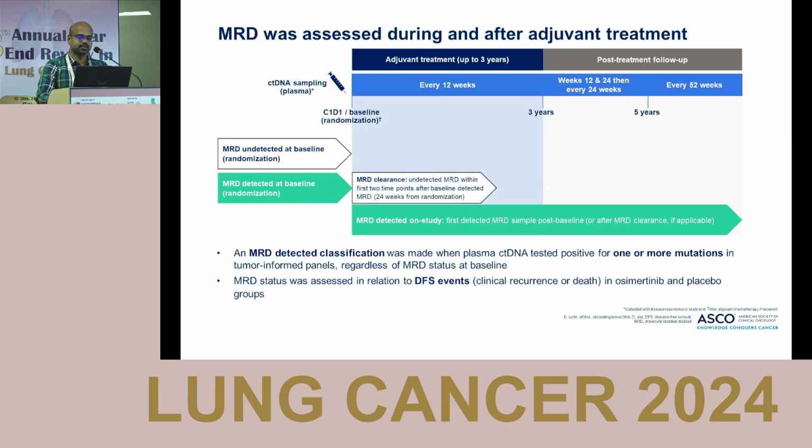So some definitions for this. One is MRD undetected at baseline, that is during randomization. The second is MRD detected at baseline. Even if detected at baseline, during treatment there can be MRD clearance, that is it is undetected within the first 2 time points. And the last one is MRD detected during the study. MRD detected means the plasma ctDNA becomes positive for 1 or more mutations in tumor-informed patients. And they assessed this in relation with the DFS events, that is clinical recurrence or death, in both arms.